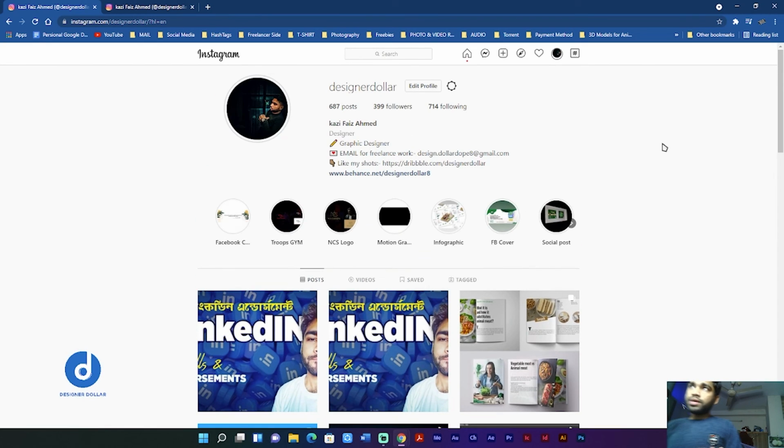So definitely it is the main feature. From now you can upload your videos or photos to Instagram from your PC.